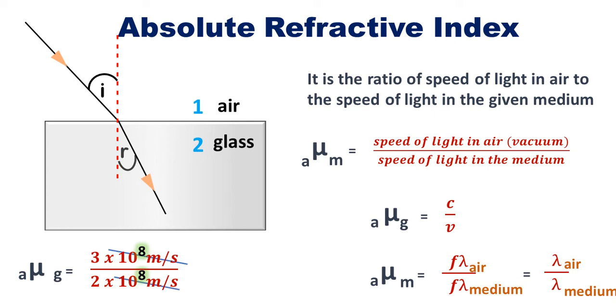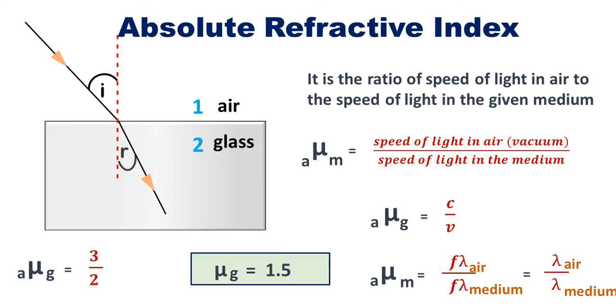So 10 to the power 8 meter per second will get cancelled. So you will get refractive index is equal to 3 by 2. So that is nothing but 1.5. So refractive index of glass is 1.5. That will remain same for glass even if you change the angle of incidence or any other value. For glass, refractive index is 1.5.